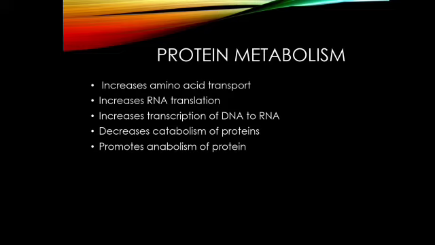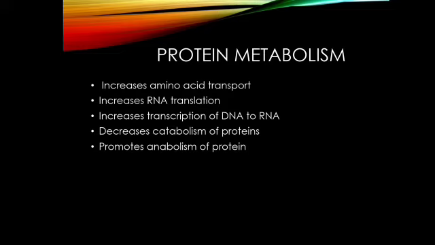Okay, what is meant by catabolism? Catabolism is breakdown. Anabolism is nothing but building up. Decreases the catabolism, in the sense, actually in our body there will be protein as well as carbohydrates and fat. Here, this growth hormone will mainly mobilize the fat from the adipose tissue, and it results in the production of energy. We will see that process in the upcoming slides.